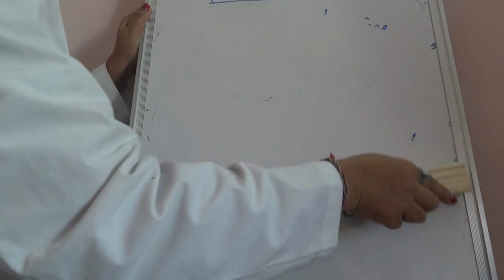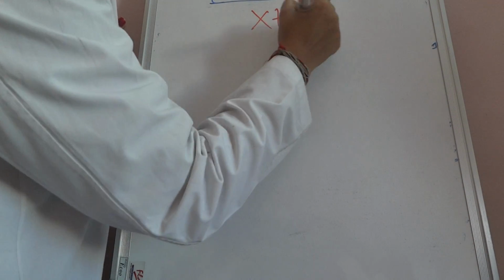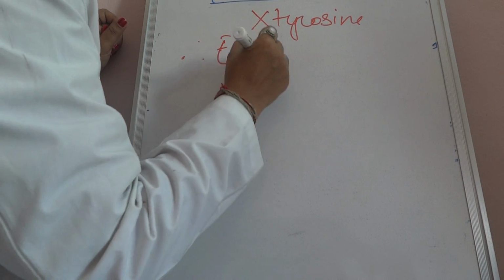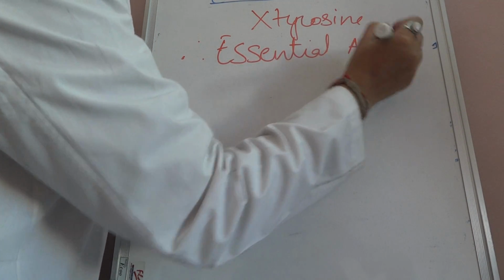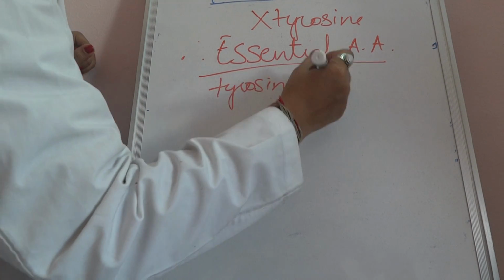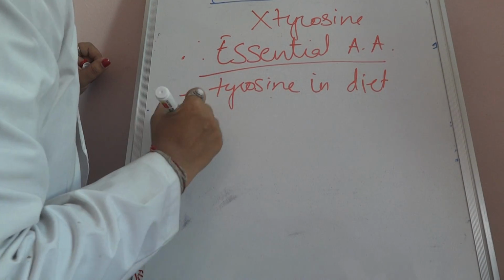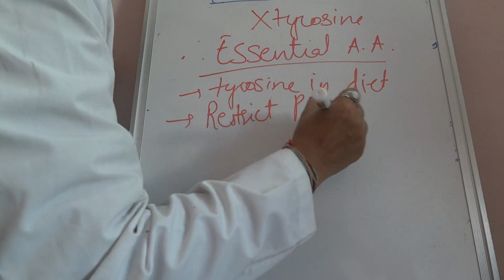Phenylalanine is an essential amino acid and it forms tyrosine. But in the absence of phenylalanine hydroxylase, tyrosine will not be formed and tyrosine thus becomes an essential amino acid in phenylketonuria. That is why we need to supply tyrosine in the diet of the child who is suffering from phenylketonuria, and we need to restrict phenylalanine in the diet.